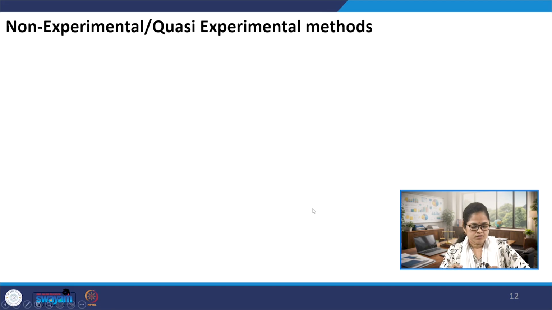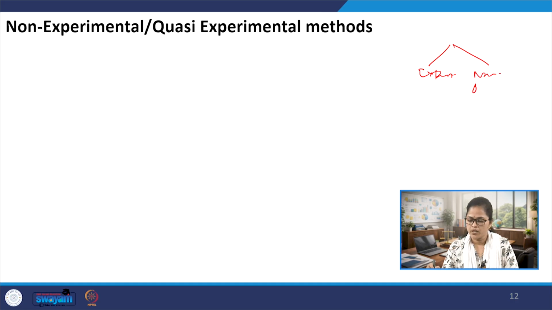Okay. So, now we can move to discuss the second part of our impact evaluation methods. I told you that the impact evaluations can be of two types. The first one is experimental methods, and the second one is non-experimental method, which is also known as quasi-experimental methods. This experimental method we have already discussed with examples. Right now, let us discuss what this non-experimental method, also known as quasi-experimental method, is.